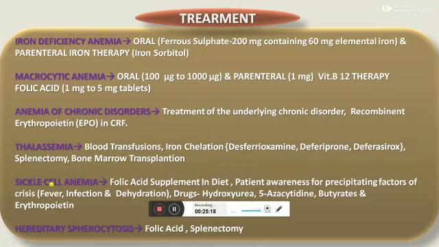In sickle cell anemia, folic acid supplementation in diet is given, and the patient should be made aware of precipitating factors for crisis like fever, infection, and dehydration. And in hereditary spherocytosis, we should give the patient folic acid and ultimately splenectomy.